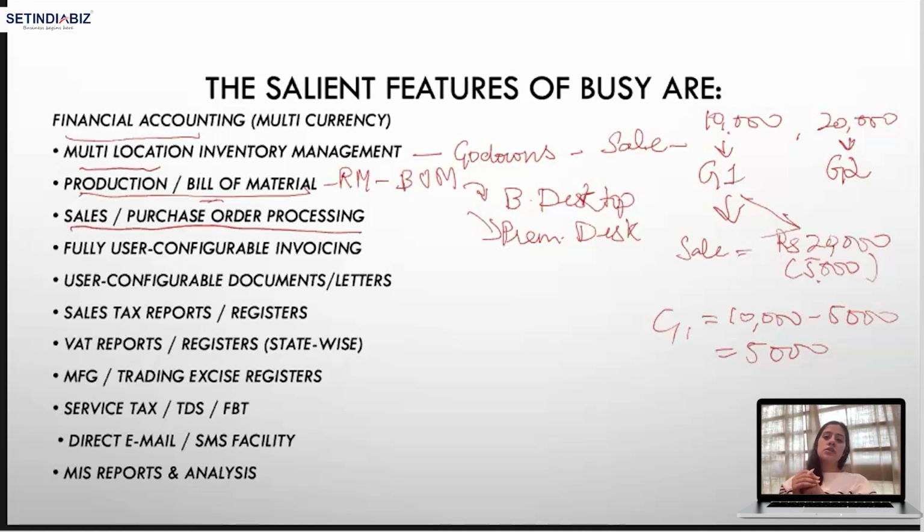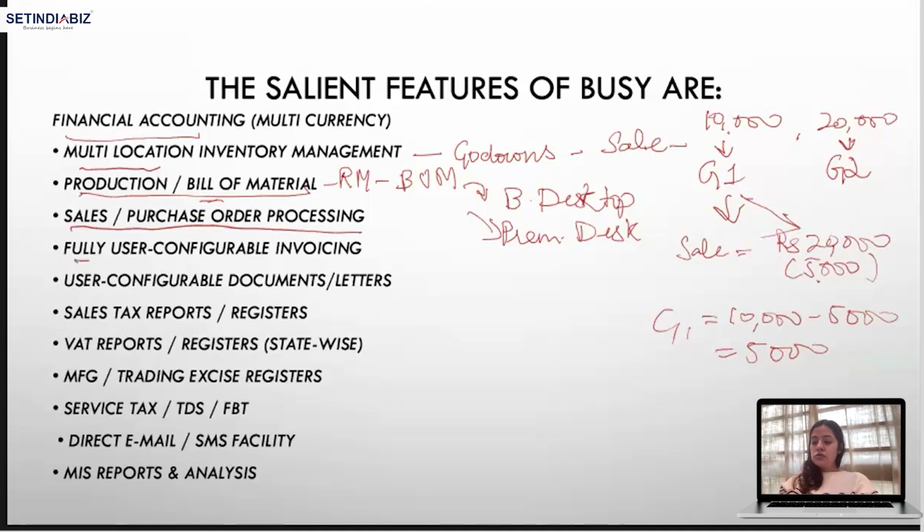Similarly, when we are going to purchase something, like we are purchasing our raw materials and we want to buy it at the best price, we select the lowest bid, we select the best seller in the market, we get a few samples from different sellers, and then we approve, and after approving we make the final purchase. So this is purchase order processing. Purchase order or sales order processing means it has multiple steps in making a final purchase or final sale.